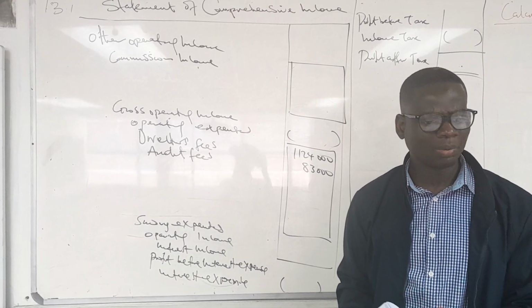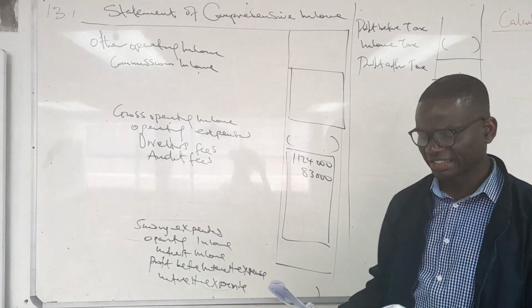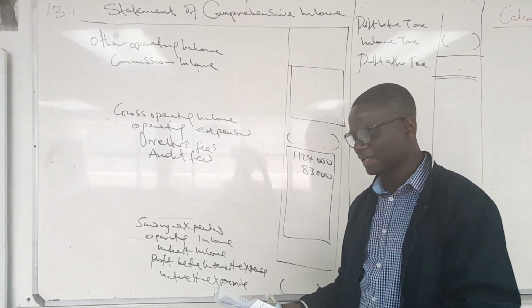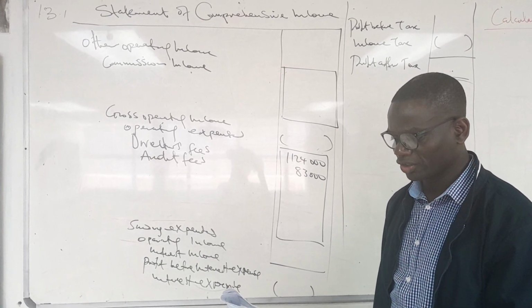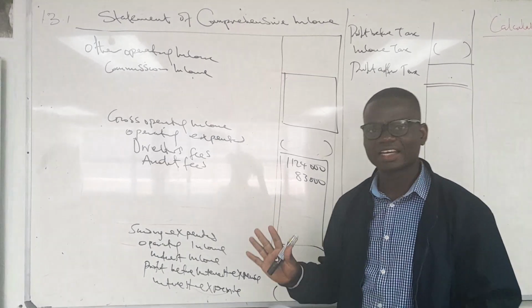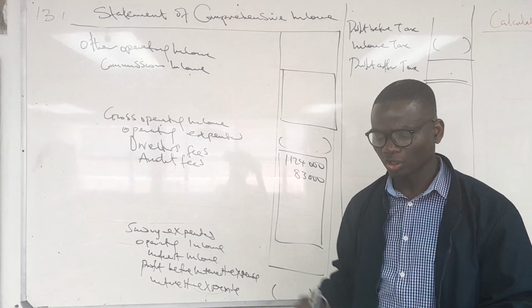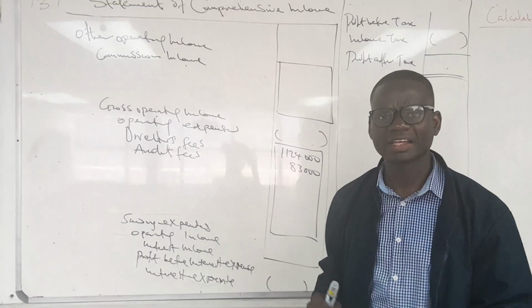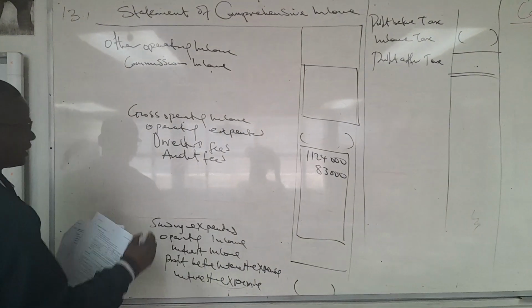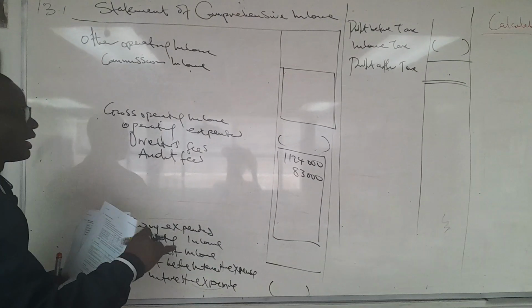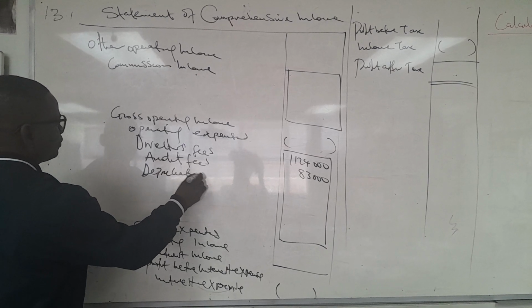I want us to go back to November 2022 paper 1 to do it again. I stopped at the valuation of stock damage, and then I also talked about the depreciation on the assets sold, the profit made on the asset sold, profit or loss, and we got a loss in there, which is 4,200. Let me quickly write whatever you have done. Make sure you write it on this platform.